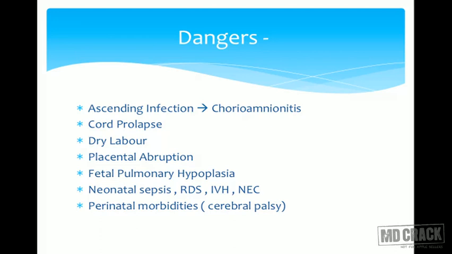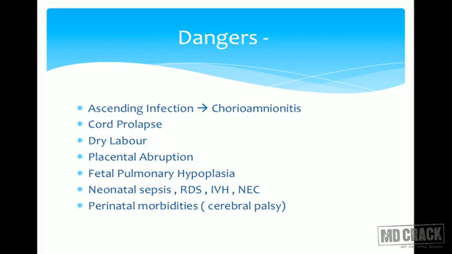If the liquor just gets drained out, it will lead to dry labor. Placental abruption can occur because suddenly the cavity has decreased in size as the liquor has drained out. If it happens in early gestation, it can lead to fetal pulmonary hypoplasia, because for lungs to grow they need space. Liquor gives that space in the uterine cavity. If liquor has drained out, usually there is hampered lung growth and the fetus has pulmonary hypoplasia,